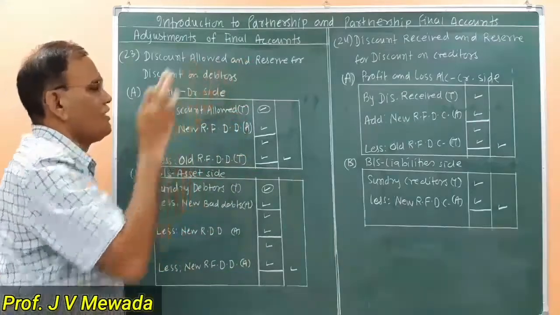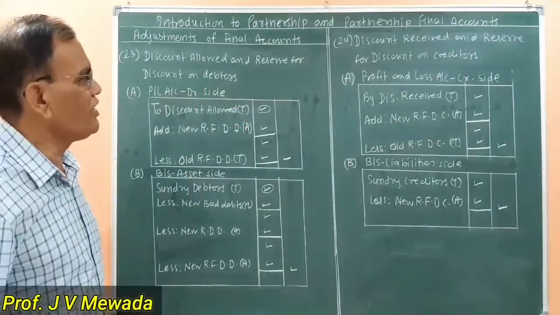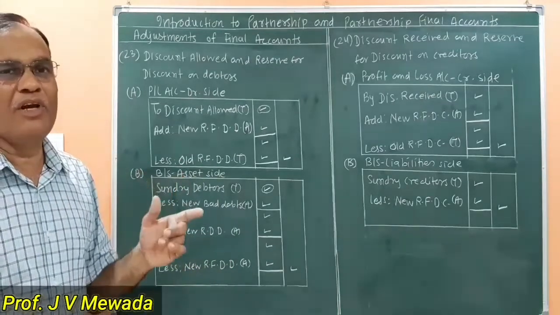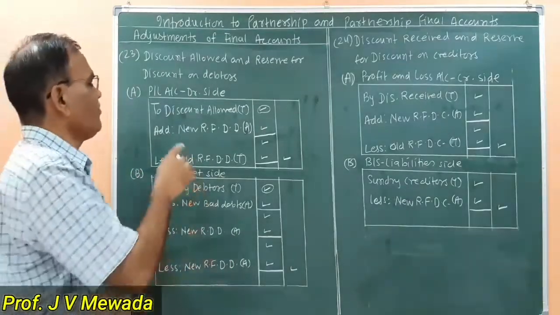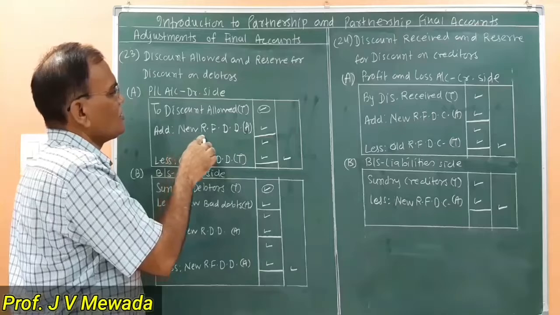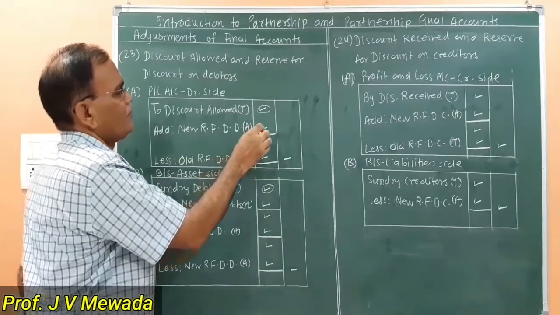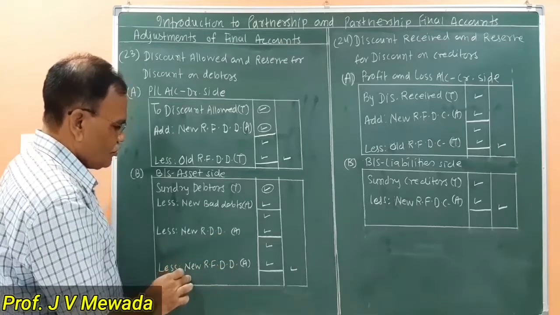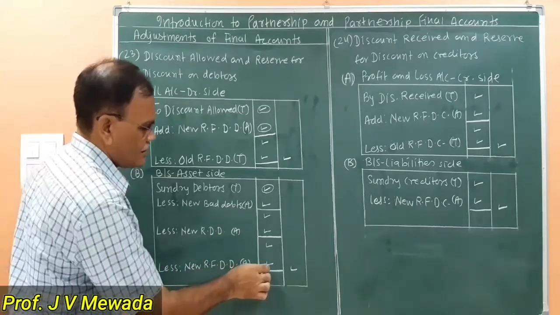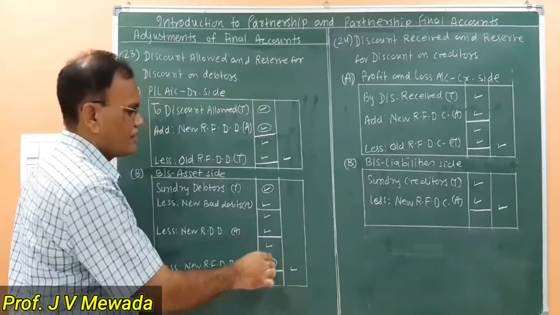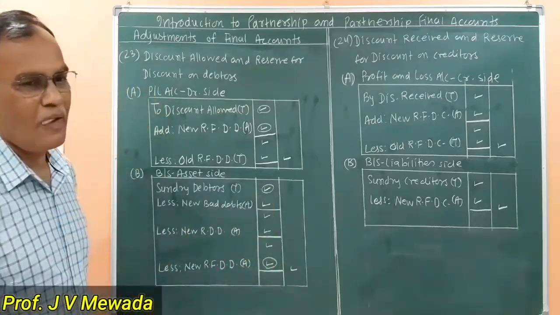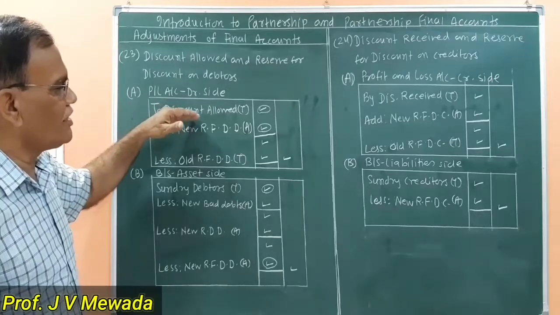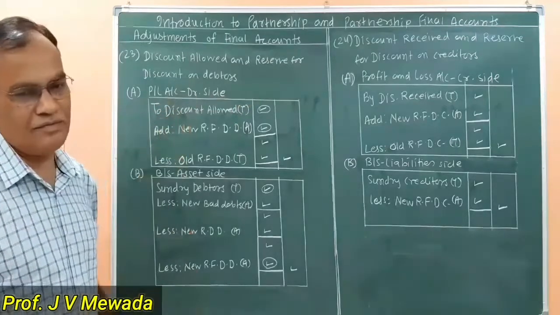Reserve for discount on debtors. So reserve for discount on debtors, as we were doing the effect for formula for the bad debts, here we will add new reserve for discount on debtors. And we are going to subtract this amount, new reserve for discount on debtors. This is the last item over here. I will repeat. Discount allowed is given in the trial balance.